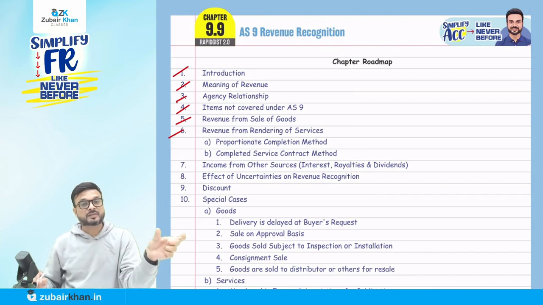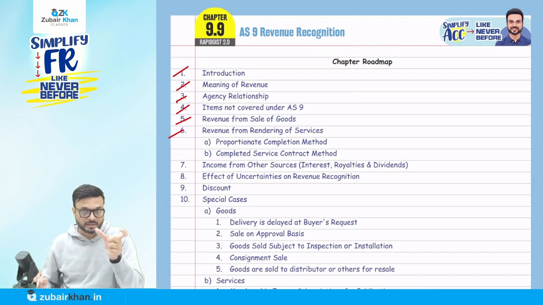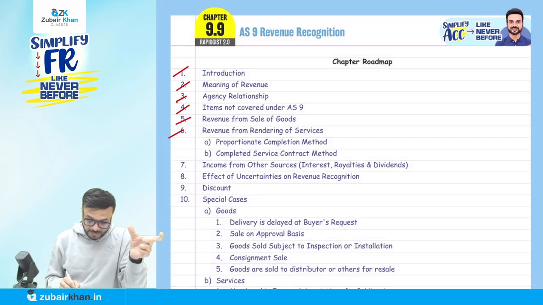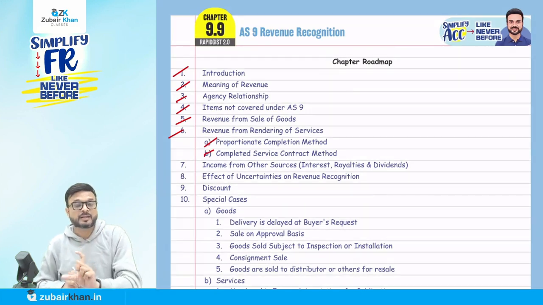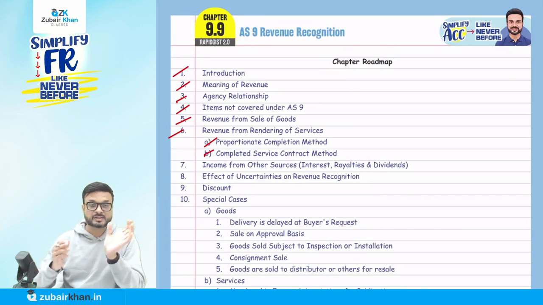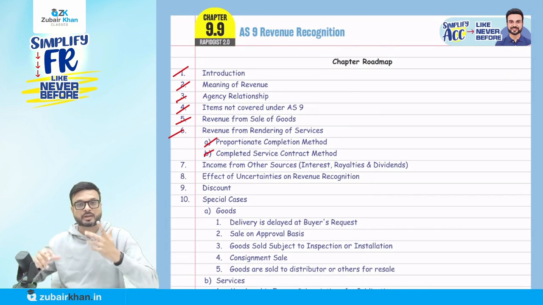So in the proportion of services provided, the same amount of revenue should be recognized. In the same proportion, revenue will be recognized. But in case of a completed services contract method, it's a single act, like the doctor. Once substantially all activity has been done, only then will we recognize the revenue.